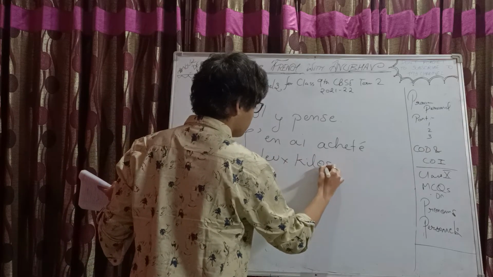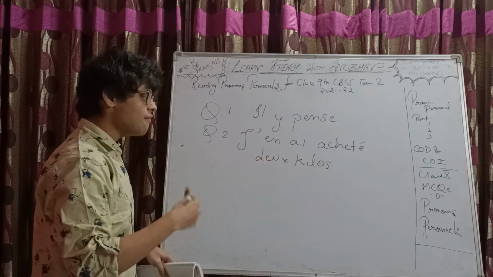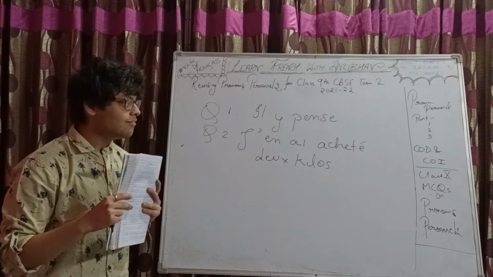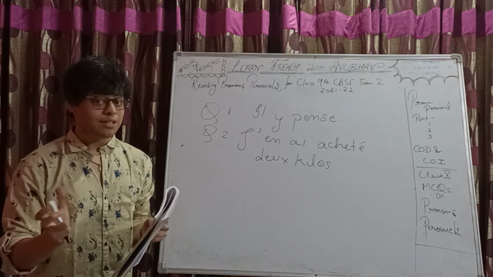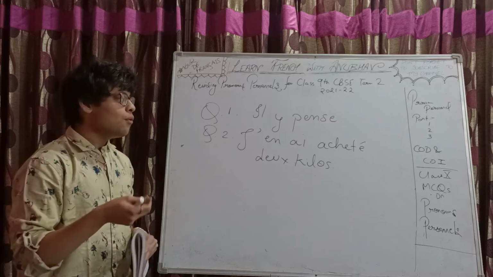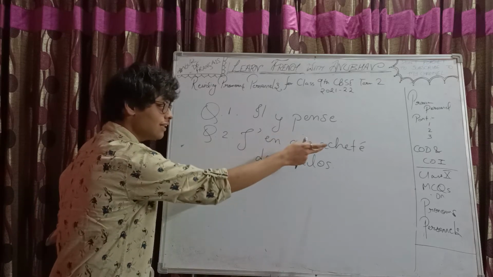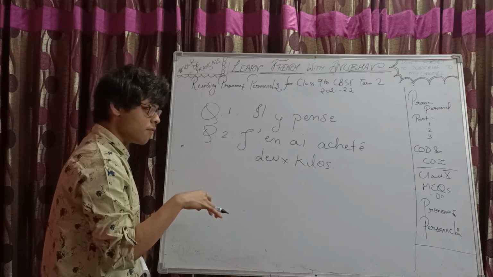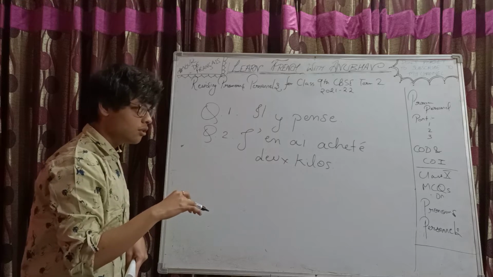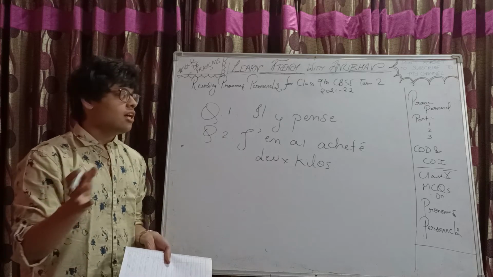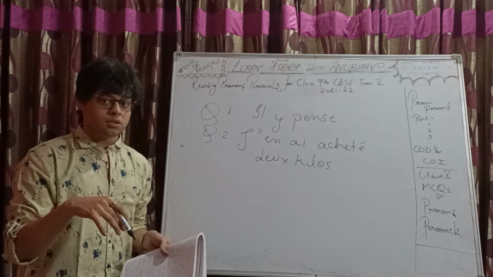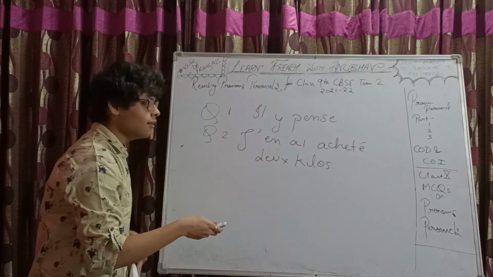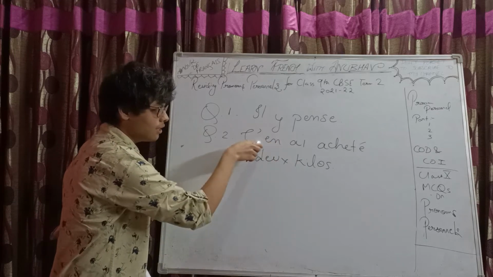Now you may wonder, why have I written 2 kilos when I have already used the pronoun? The thing is, the pronoun is replacing the tomatoes. Now, if I remove 2 kilos and I translate this much, I bought that. Does it make sense? Like I bought 2 kilos of that. That would make sense, right? So quantity needs to be specified and the tomato is replaced by en.